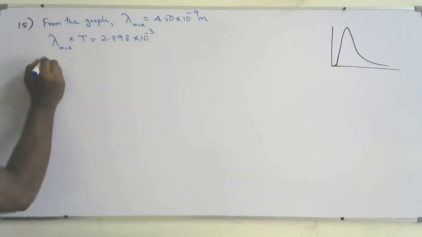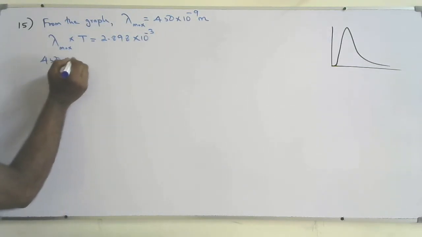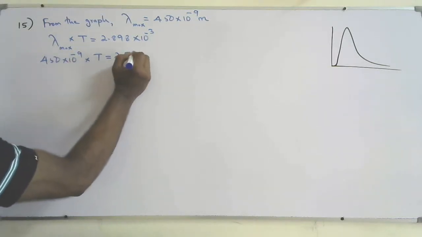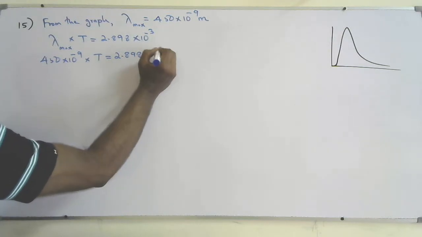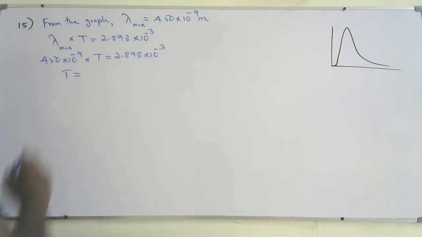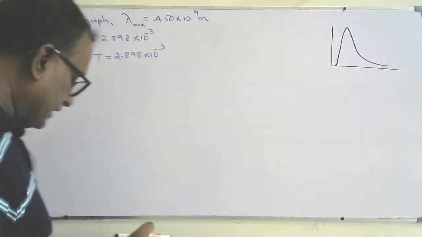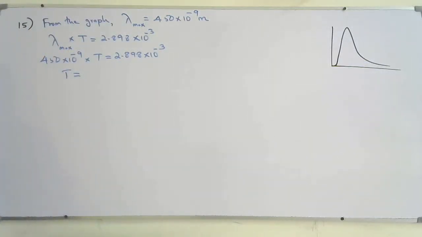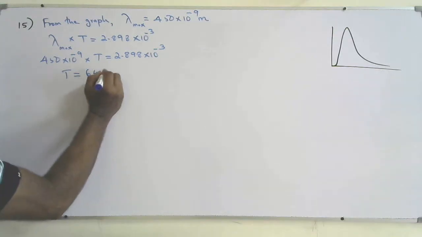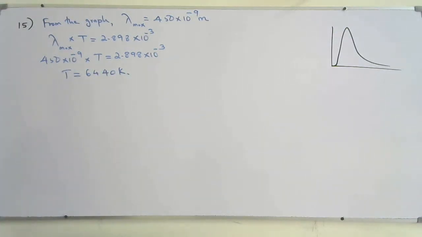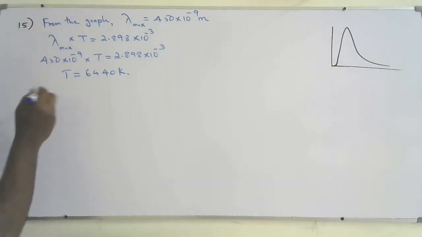Substitute the value 450 × 10^-9 × T = 2.898 × 10^-3. From this we can find the peak surface temperature T, that will be 6440 Kelvin.